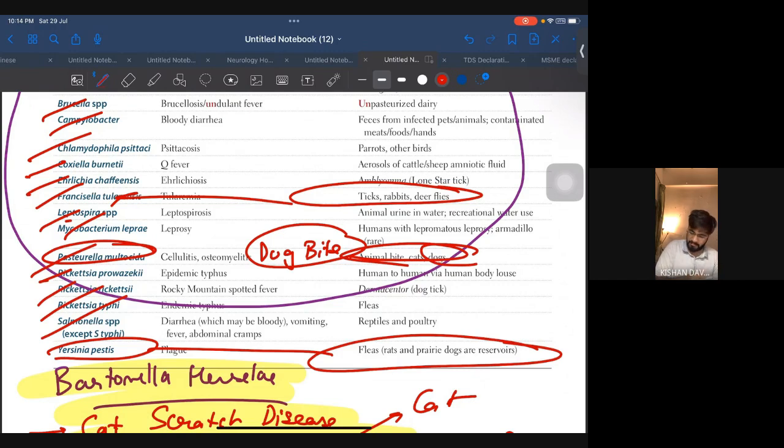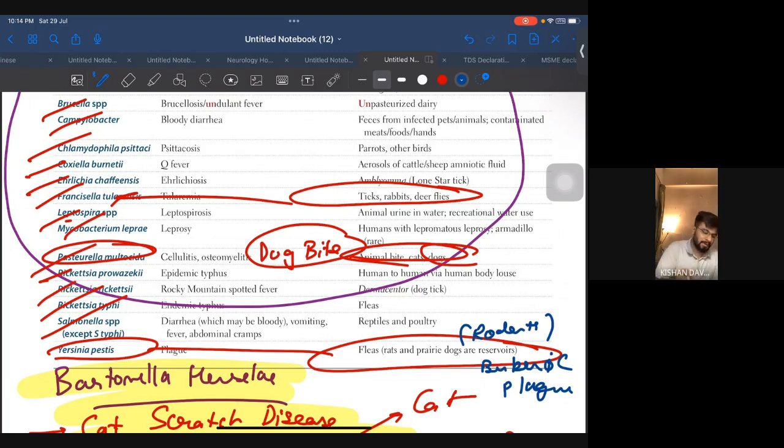Now, one minute, let me tell you one point about Yersinia pestis. In Yersinia pestis, they may say rodents also. It is also known as bubonic plague. That's it.